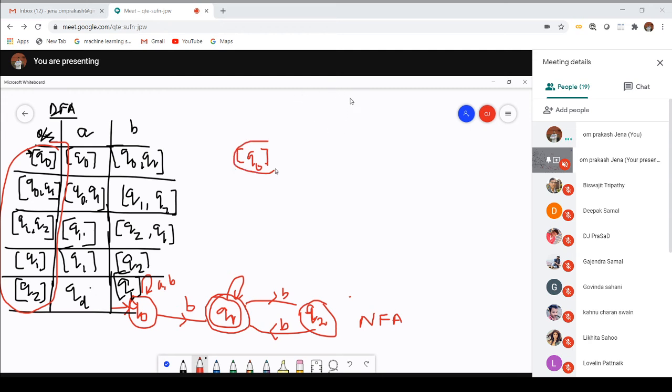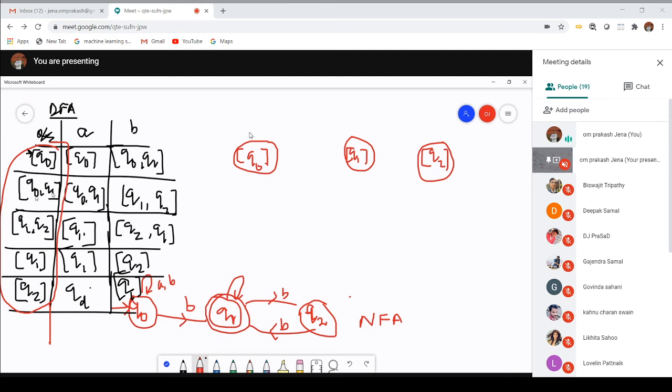Another state equal to Q1. Another state equal to Q2. And one state over here, we can call that a dead state; later on I'll add that as QD.